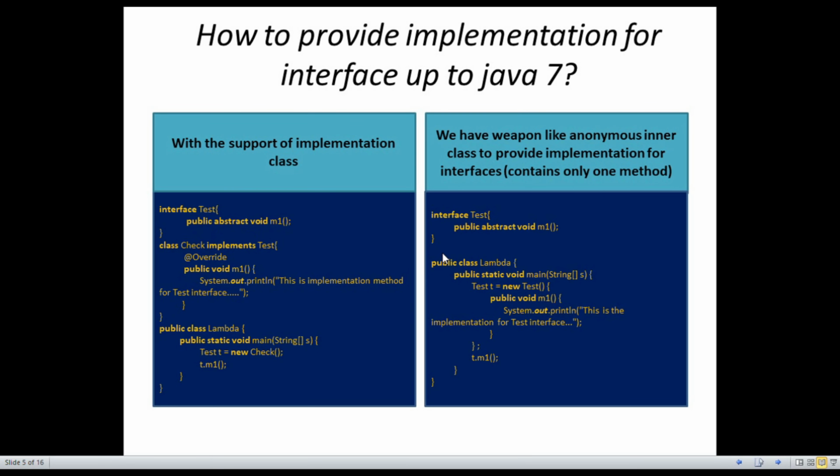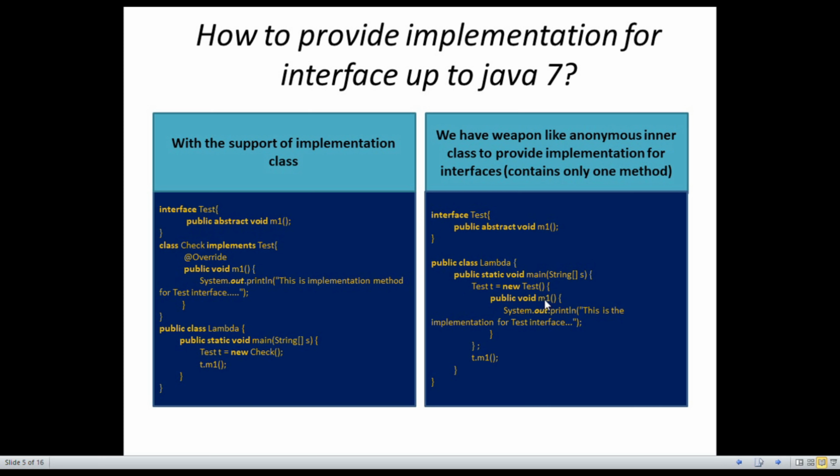How to provide implementation for an interface up to Java 7? We know that with the support of an implementation class: first take an interface, then an implementation class, then the main class. Inside the main class, we can create an object of the implementation class, then define it. Like an anonymous inner class to provide implementation of an interface: first only create an interface, then a main class.